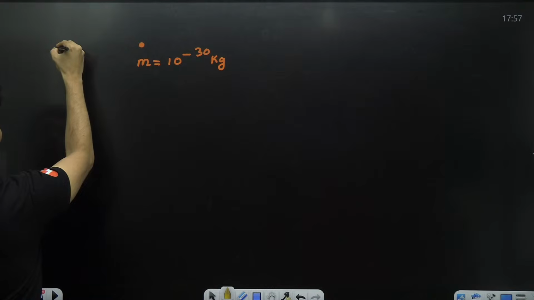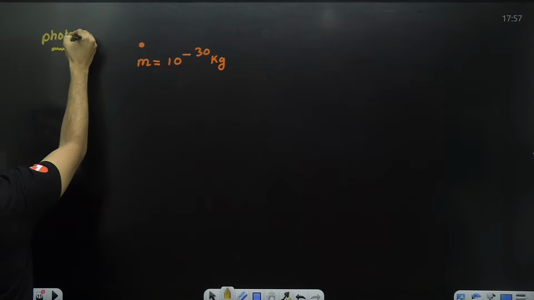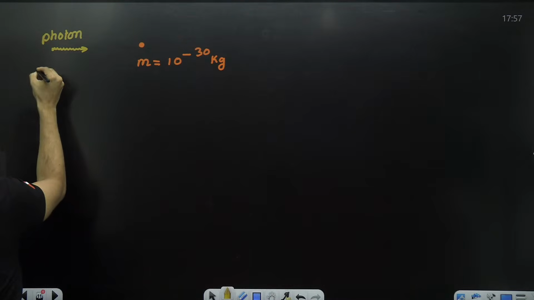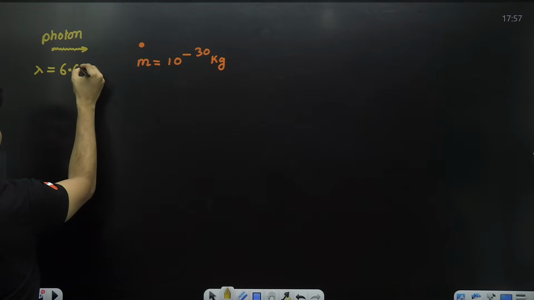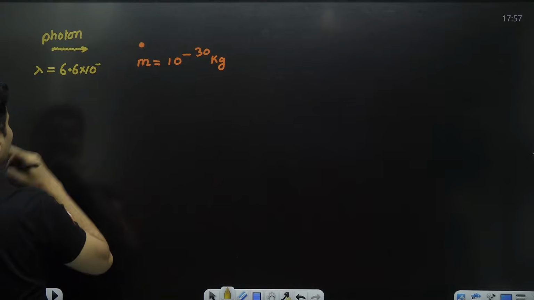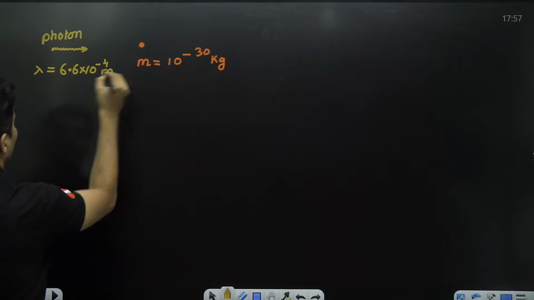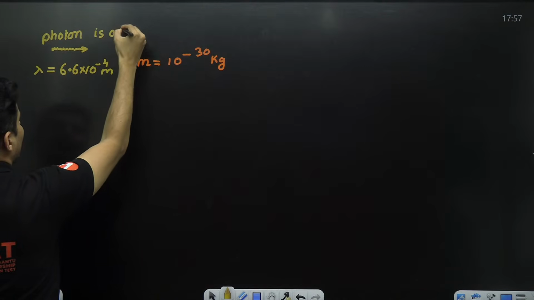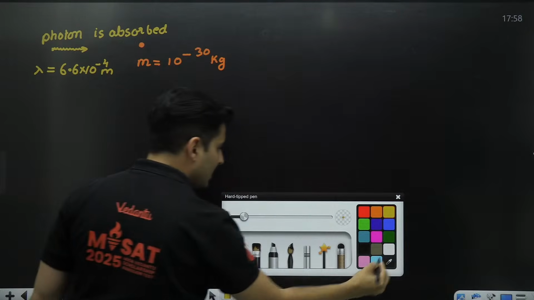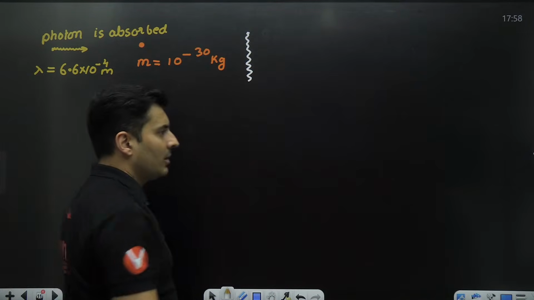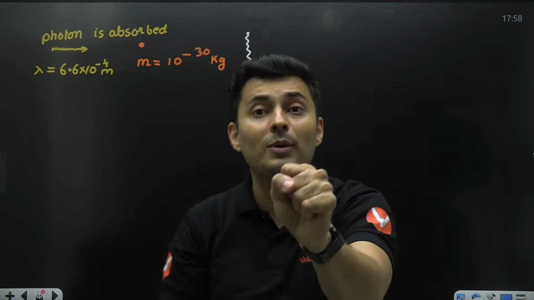From here, one photon is coming, whose wavelength is, let's say, 6.6 into 10 to the power minus 4 meters. This photon is absorbed by this mass. After it is absorbed, the photon is destroyed. The photon is gone, vanished. What will this mass do?